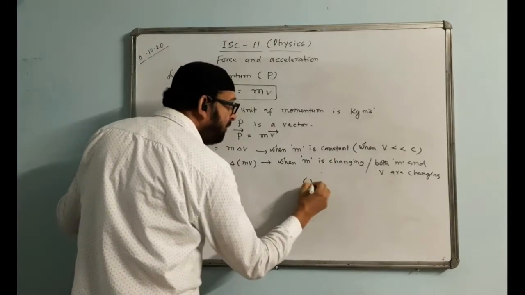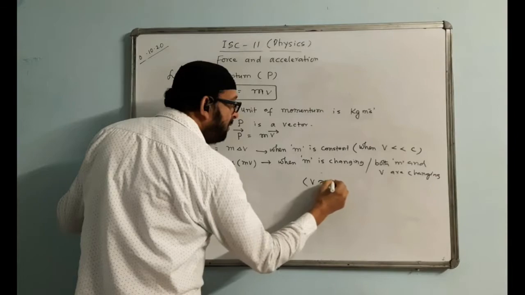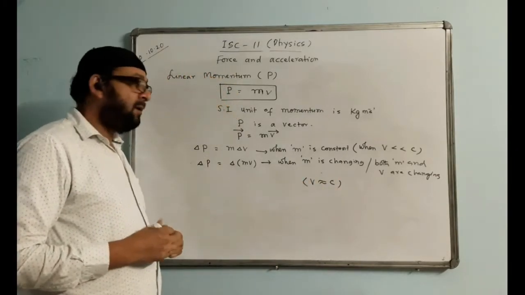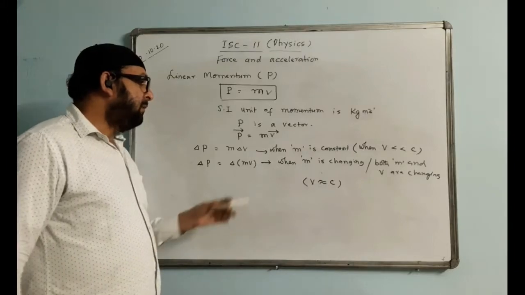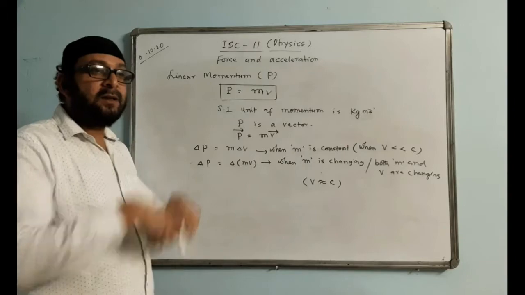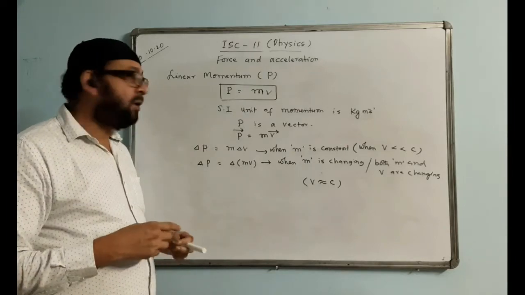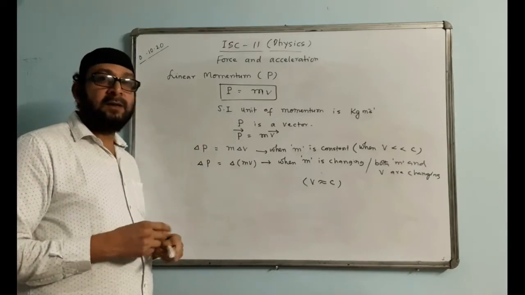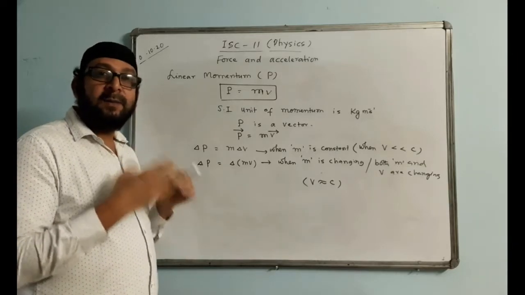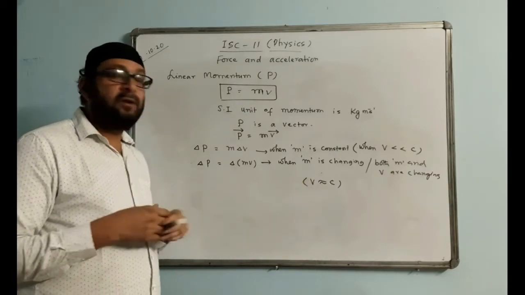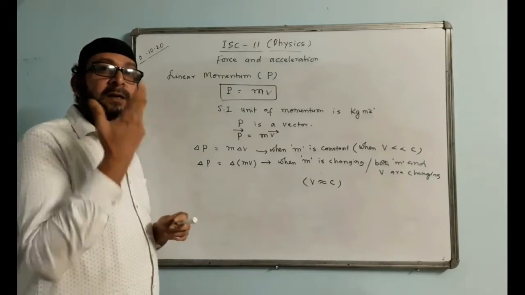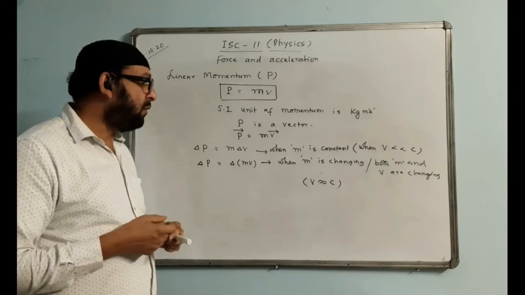Normally, when a body moves with a velocity nearly equal to the speed of light, the mass of the body does not remain constant. The mass of the body suddenly starts increasing. So there is a theory, called the theory of relativity, given by Einstein. He said that when a body moves with a very high speed, close to the velocity of light, then the mass of the body suddenly starts increasing. Mass does not remain constant at that time.